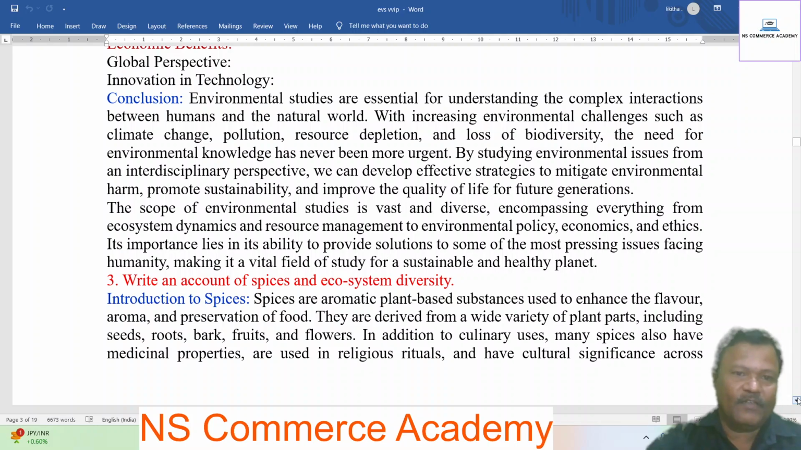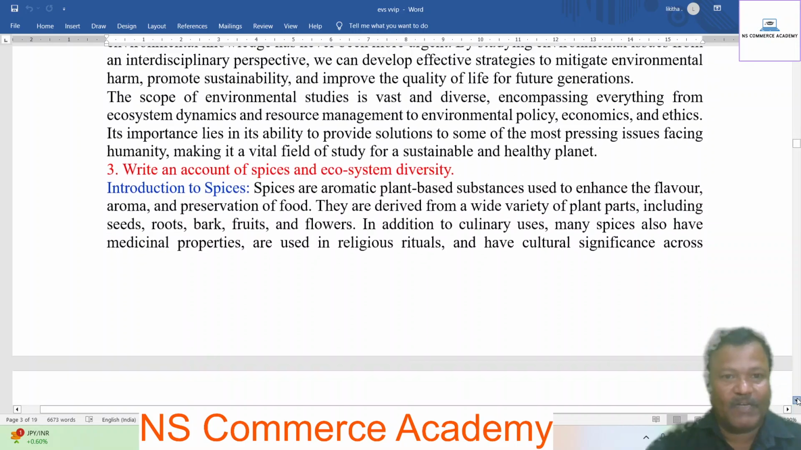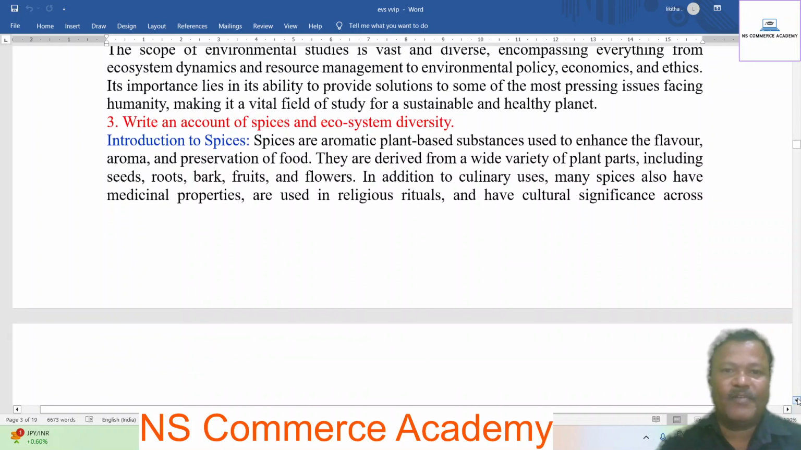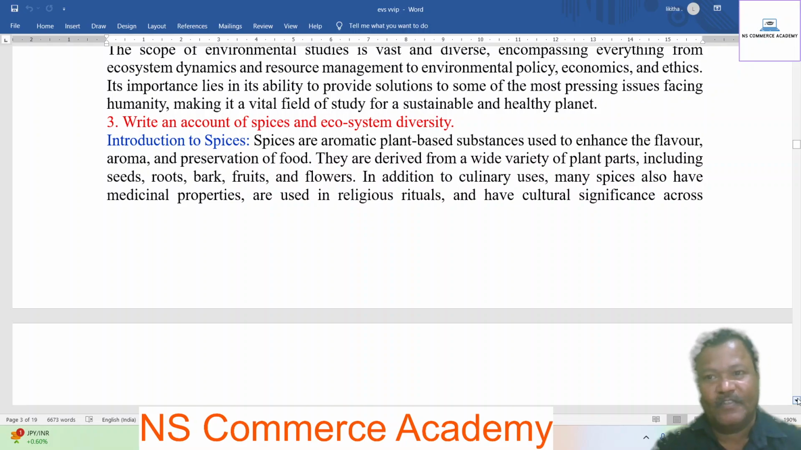Third question. Write an account of spices and ecosystem diversity. Introduction to spices. Spices are aromatic plant-based substances used to enhance the flavor, aroma, and preservation of food. They are derived from a wide variety of plant parts, including seeds, roots, barks, fruits, and flowers.